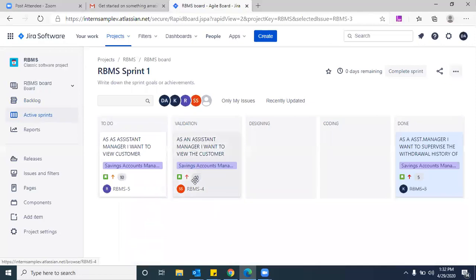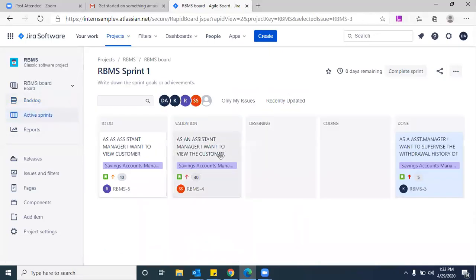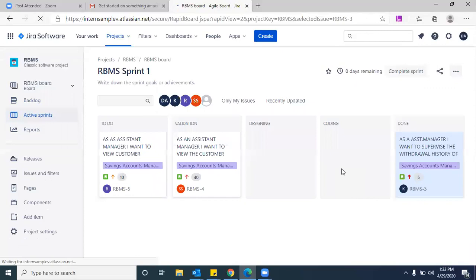So 40 points you moved to validation, right? Yes. Go back to your backlog, see, 40 is moved, it is under progress, right? Okay, now complete your user story to done. Now it's showing a 40 here, the blue one. Yes. Okay, now move that 40 to done. One second.